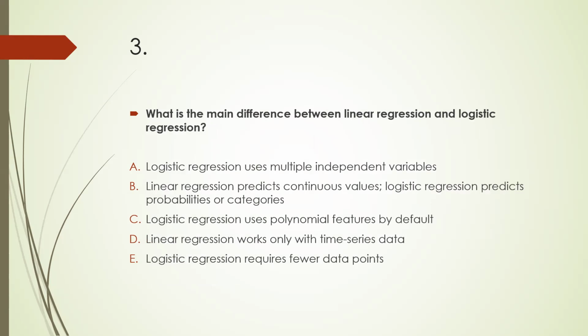The third MCQ is: what is the main difference between linear regression and logistic regression? A, logistic regression uses multiple independent variables. B, linear regression predicts continuous variables, while logistic regression predicts probabilities or categories. C, logistic regression uses polynomial features by default. D, linear regression works only with time series data. E, logistic regression requires fewer data points. B is the right answer.